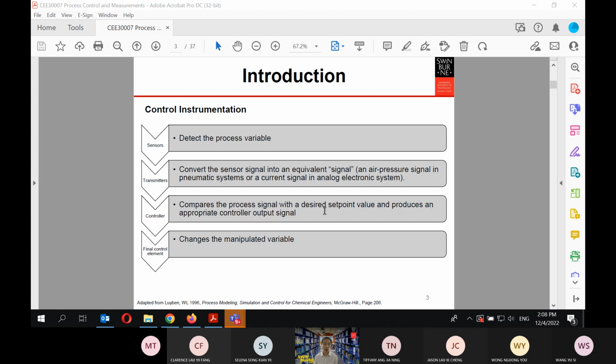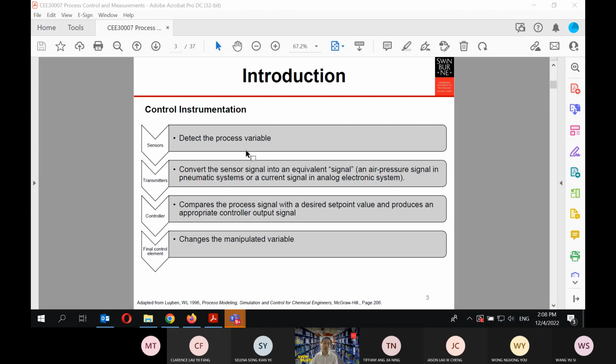I think it's not very good that you just have a minimal amount of the materials without being able to understand what is actually happening in the real system. So these are new and taken from the book of Prof. Luyben.